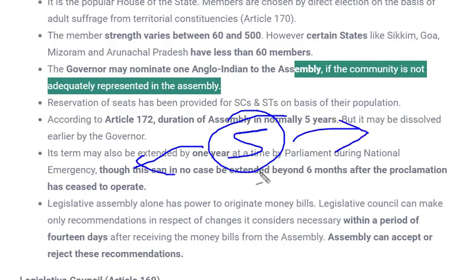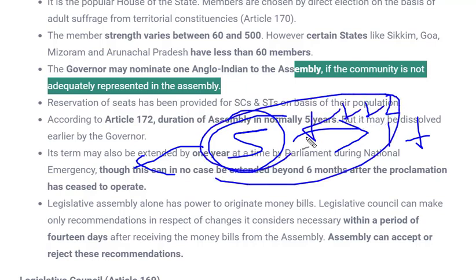It's not necessary that the party ruling at state level has to serve for 5 years. In case there is a national emergency, the tenure can be extended by 1 year each. That means if the national emergency lasts for 1 year, it can be extended by 1 year. If it continues for the next year, the tenure of the assembly will be extended by 1 more year. That means it can be made up to 7 years, or it can go on continuously until the national